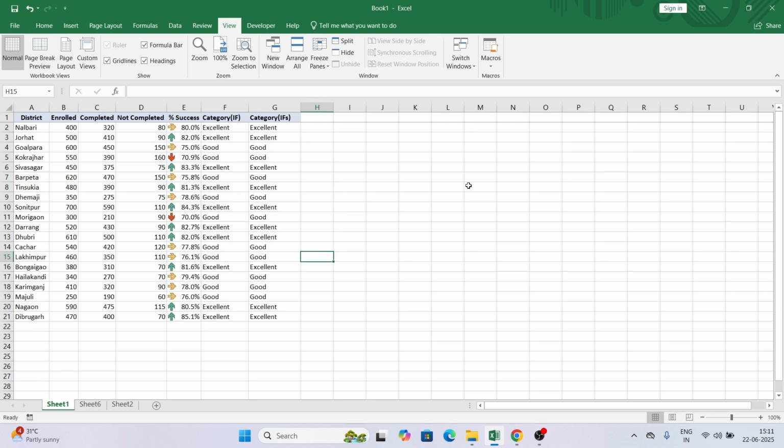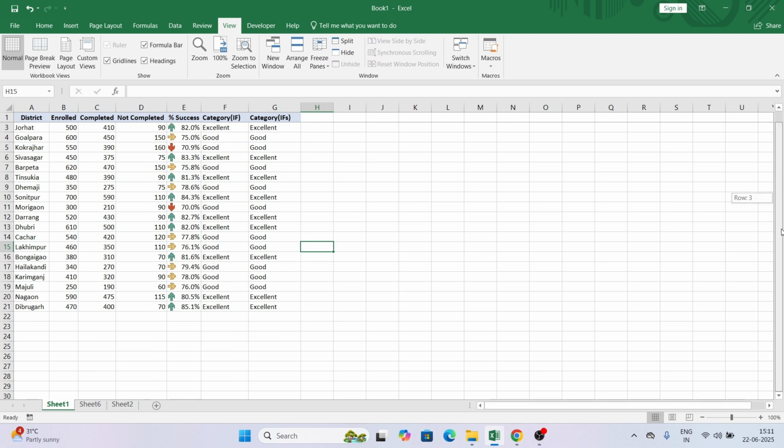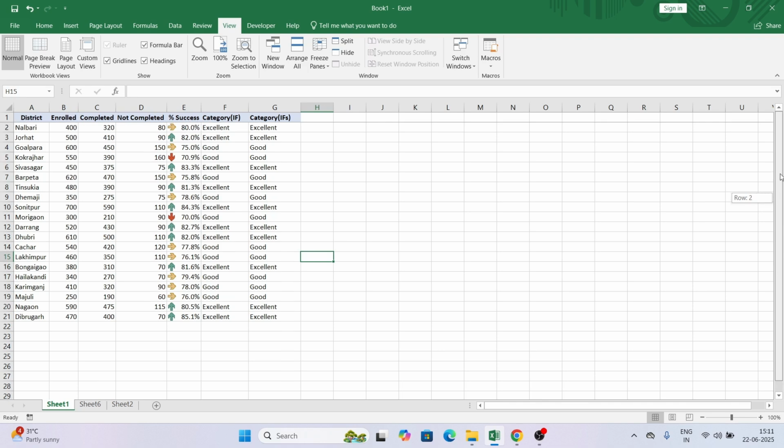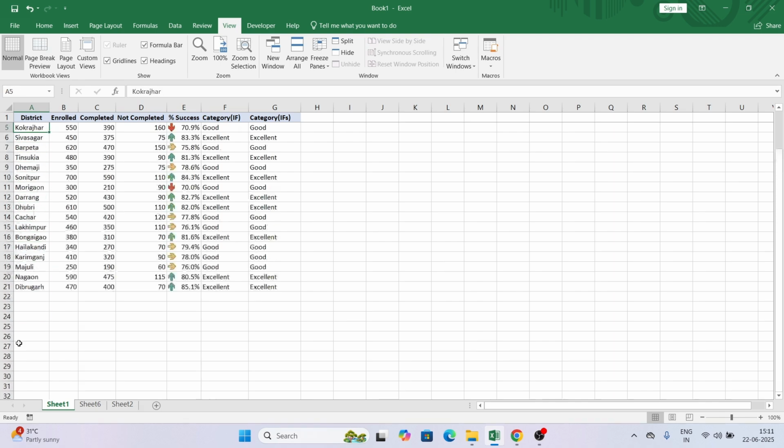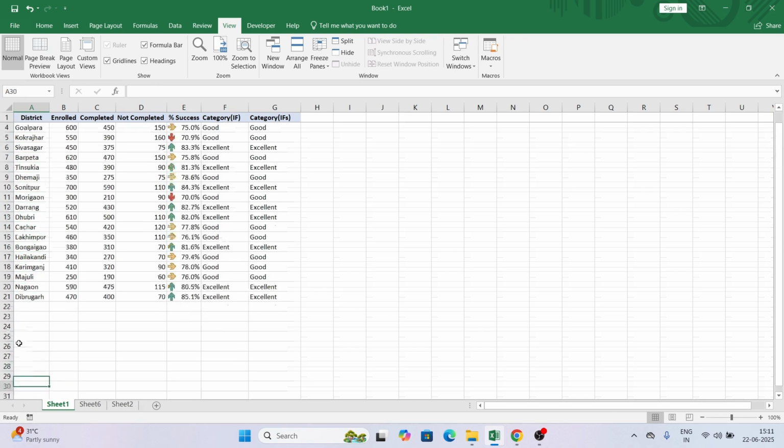Now what does this mean? You can see if I drag it towards the bottom, still our top row is frozen, it will stick at the top. So let's say if I give here, as you can see the top row is frozen. So you can see the top row staying at the top.